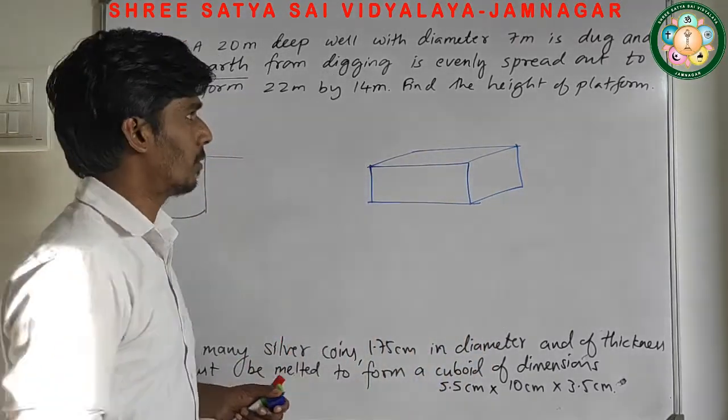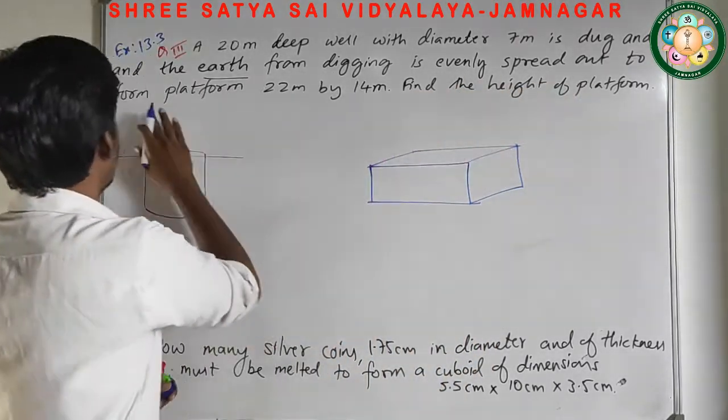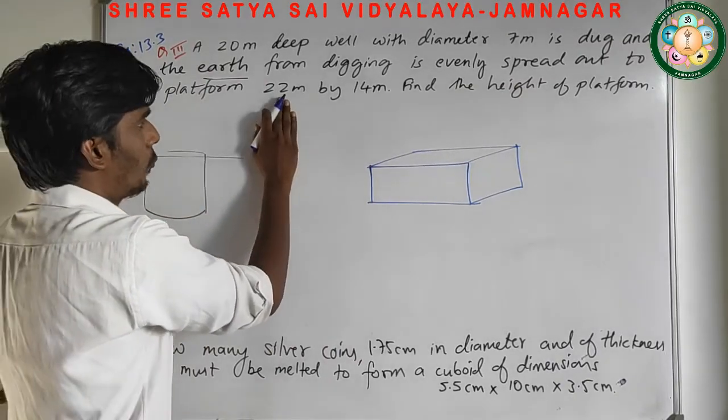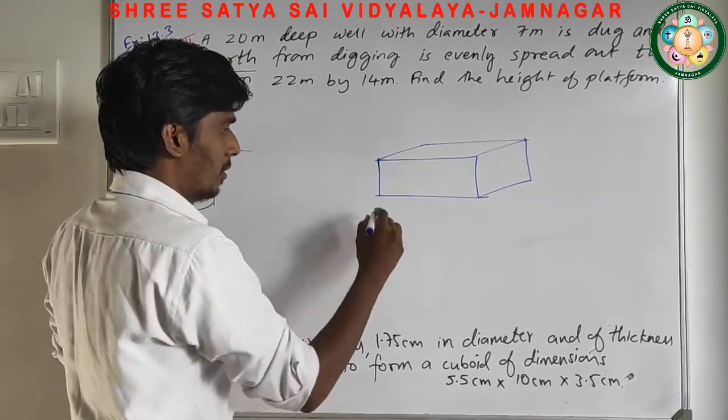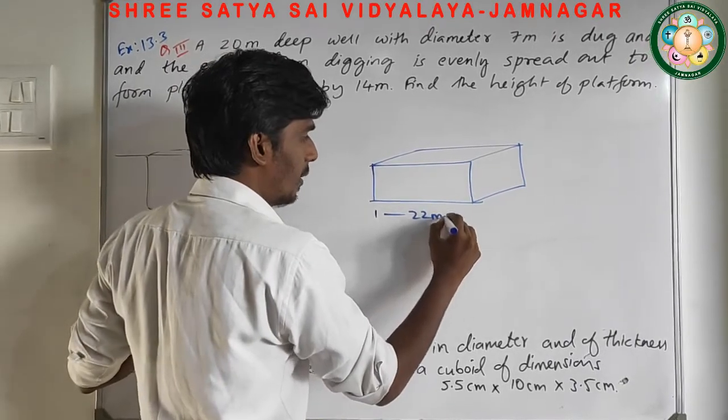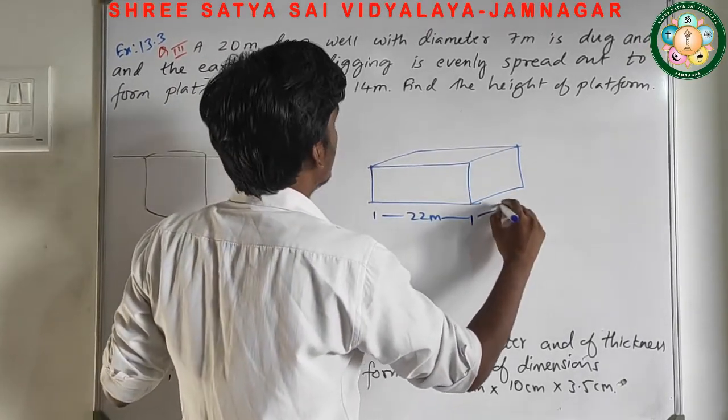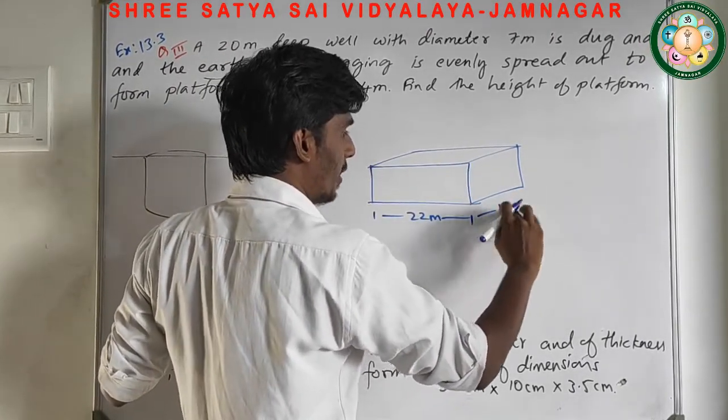A platform is formed, the earth is evenly spread out to form a platform of 22 meter by 14 meter. So this is 22 meter and this is 14 meter.